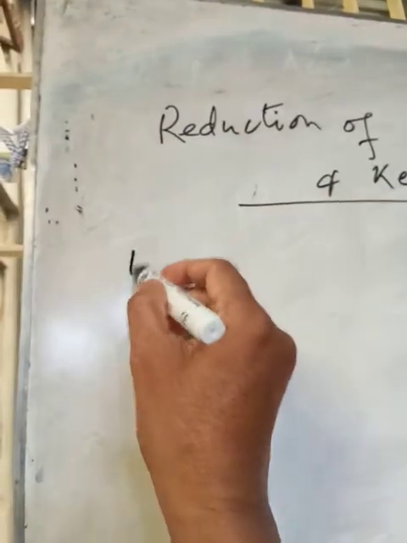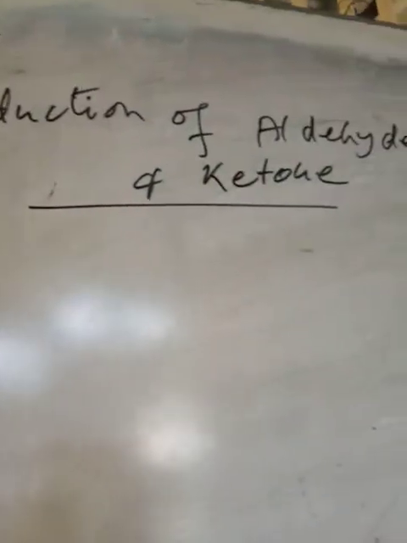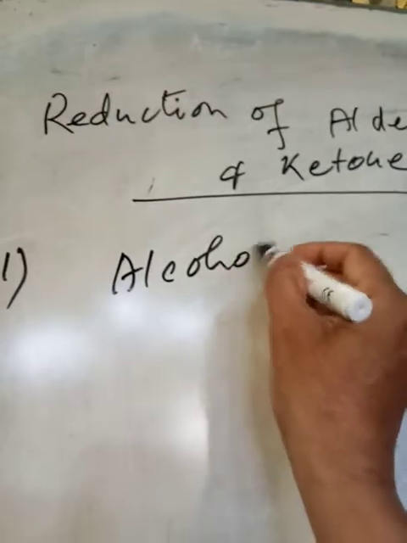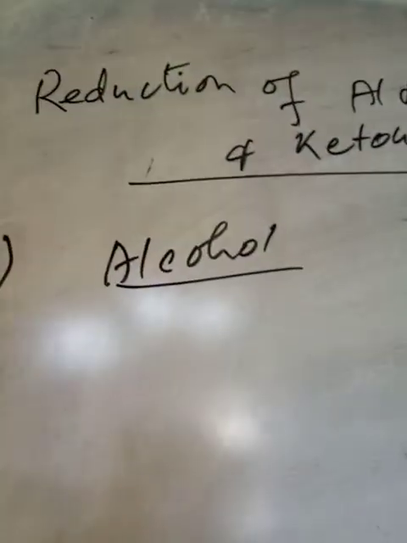You know, both are carbonyl compounds. Aldehydes and ketones may be reduced to alcohol. So number one, reduced to alcohol.